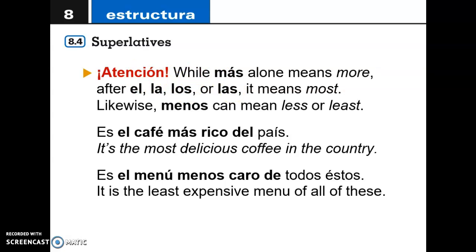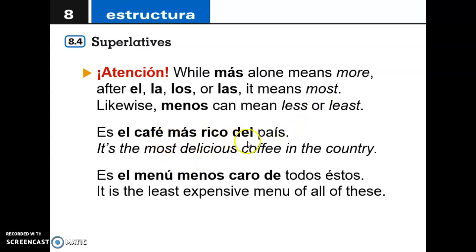Okay? And the same thing is going to happen with the word less, with the word menos. Whenever it goes with el menos, la menos, los menos, or las menos, it is going to mean the least. Okay?